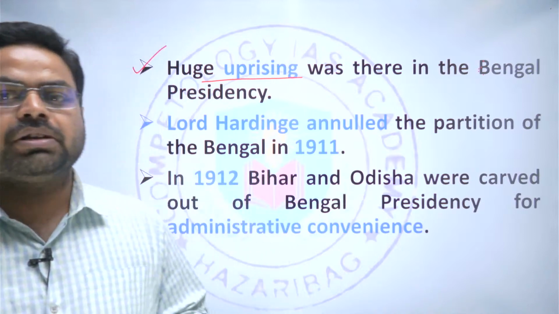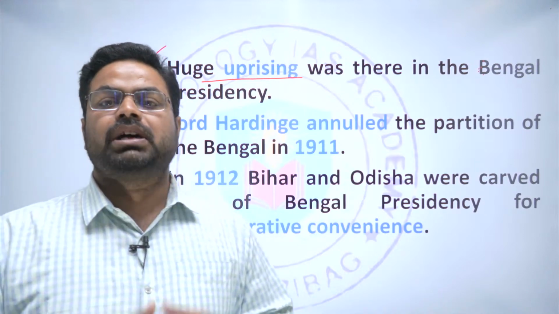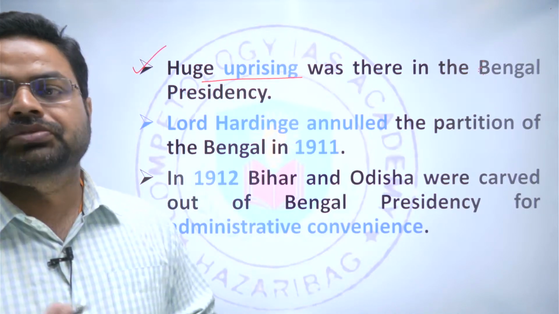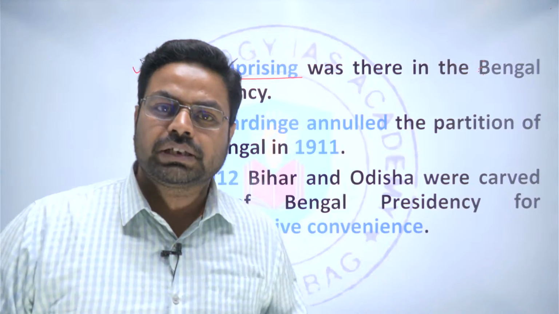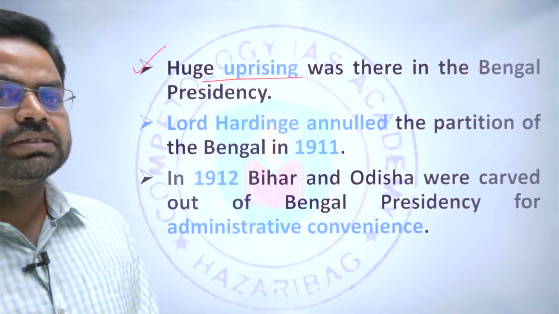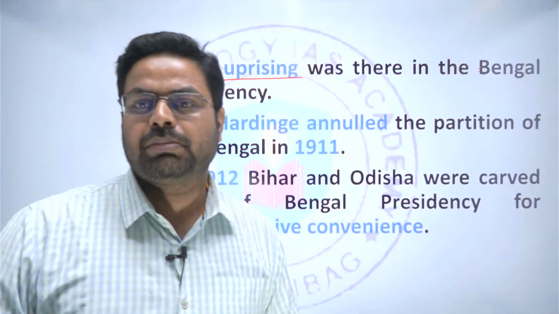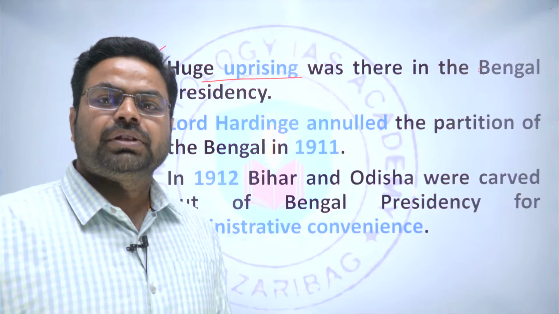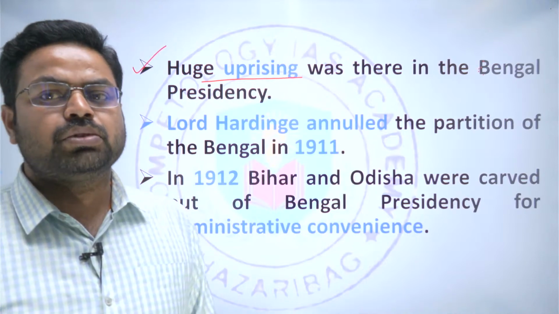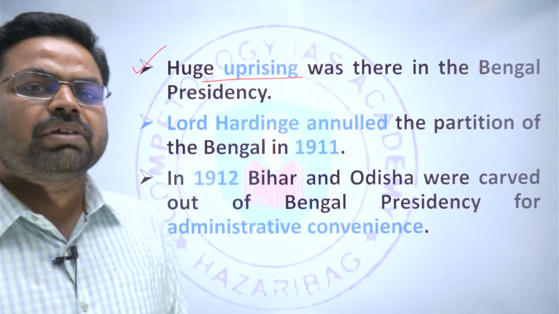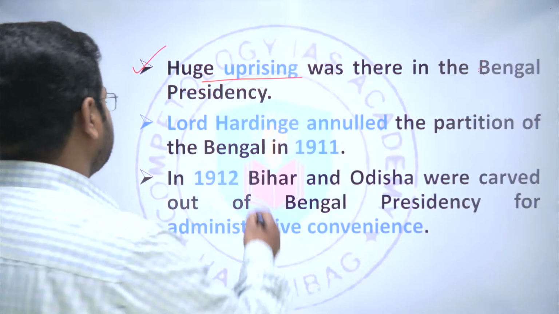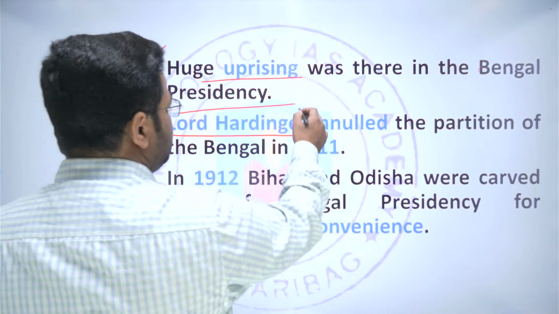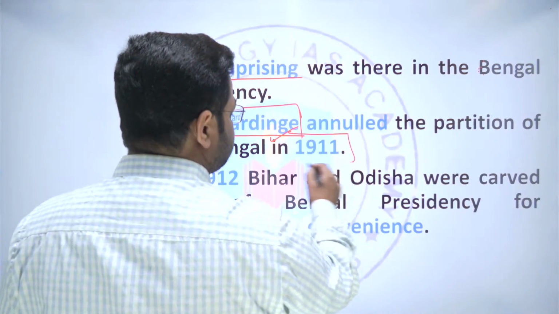And overnight Amar Sonar Bangla and Vande Mataram became the theme song of the movement, and the British government got infuriated. They cracked down on the uprisings. They banned the Vande Mataram and Sonar Bangla also. Various types of repercussions came from the British rule, and they tried to suppress the movement, but they were unable to do that. And later on, when Lord Hardinge came to India as the Governor General, then what happened?